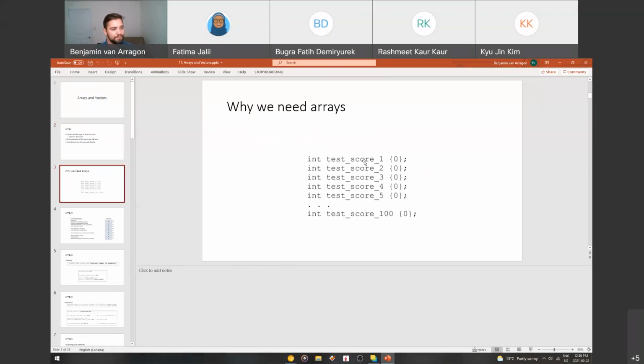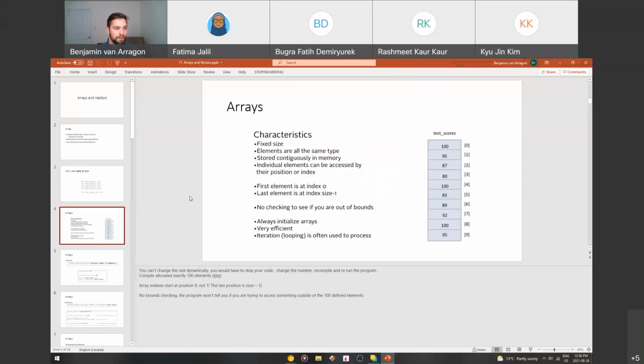A reason why we need them: if you had 100 students, you could write out each test score as its own variable. But if you had 100 students, that would take forever. So arrays solve this problem by making it a lot easier to make bigger lists of stuff.